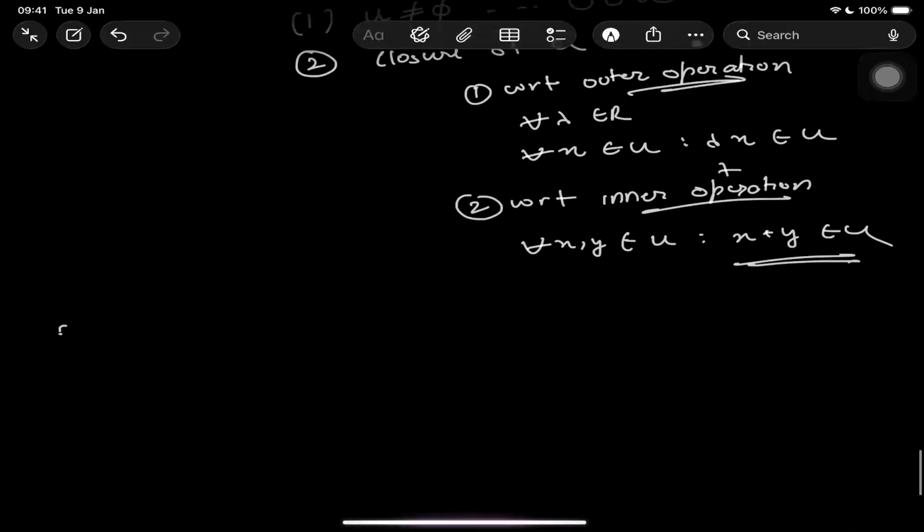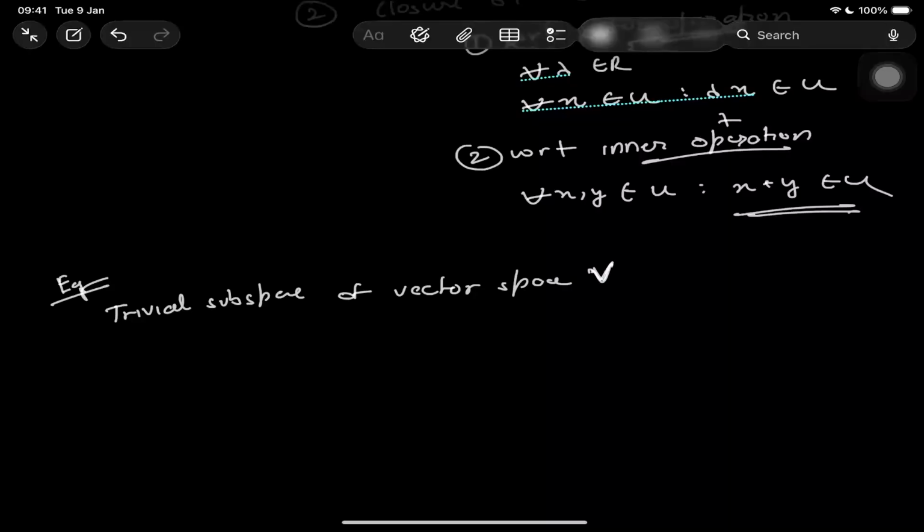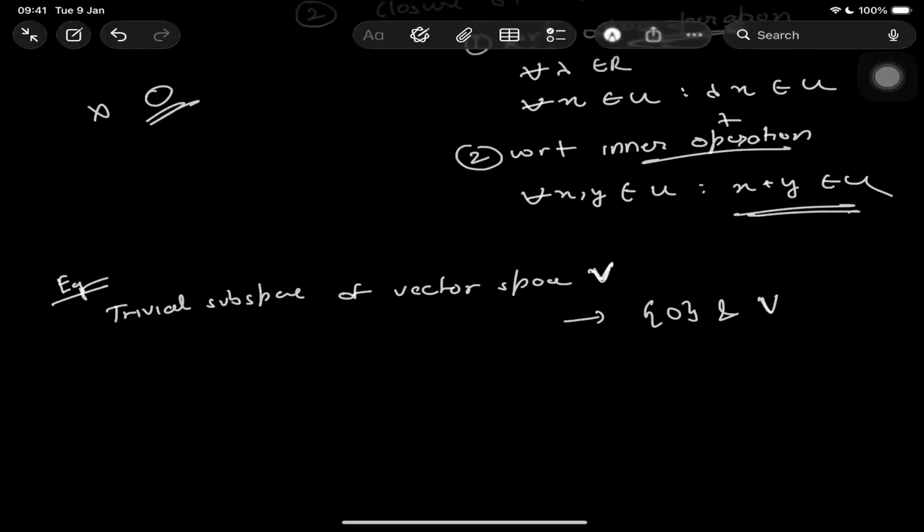So now let me give you a few examples. First is the trivial subspace of vector space V. As you know, trivial solutions are generally all zeros. Similarly, the trivial subspaces of vector space V are the zero subspace and the vector space itself.